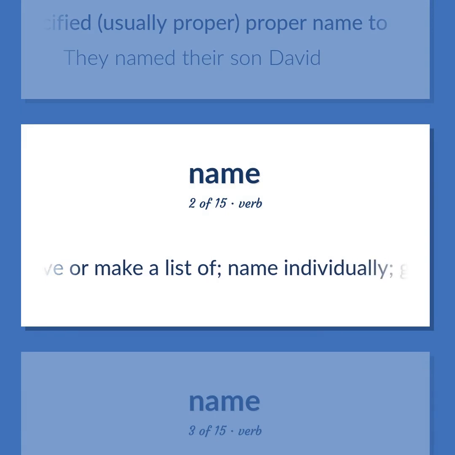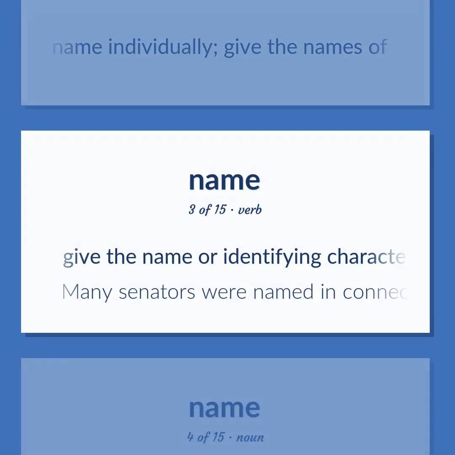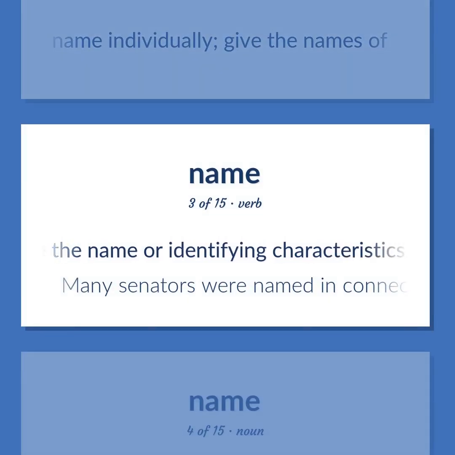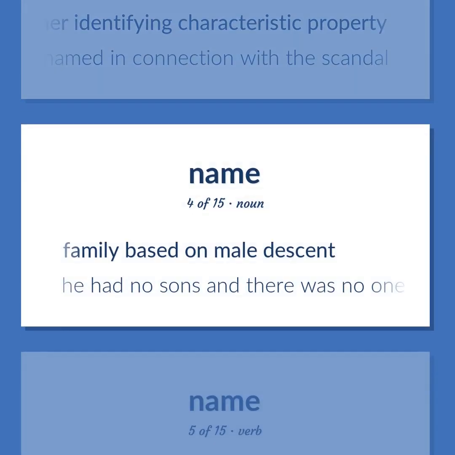Give or make a list of. Name individually. Give the names of. Give the name or identifying characteristics of. Refer to by name or some other identifying characteristic property. Many senators were named in connection with the scandal. Family based on male descent. He had no sons and there was no one to carry on his name.